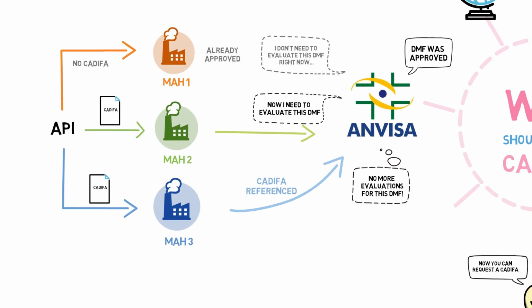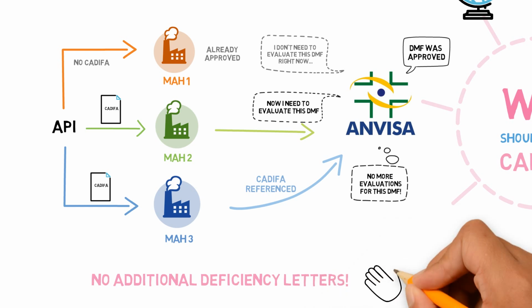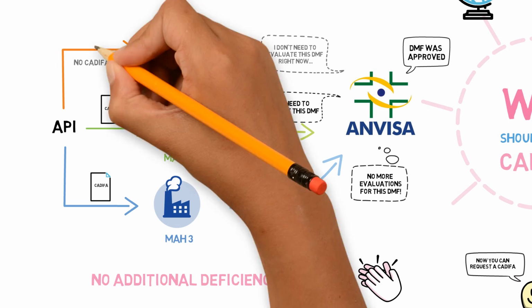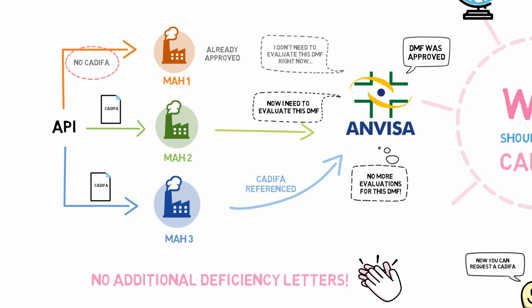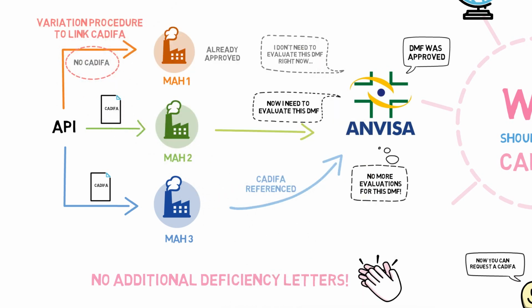In this case, you will not receive additional deficiency letters from Anvisa regarding that DMF, which we all really appreciate. And something that is important, that CADIFA will not be automatically linked to the dossier of MAH1. This company will need a variation procedure to do that.